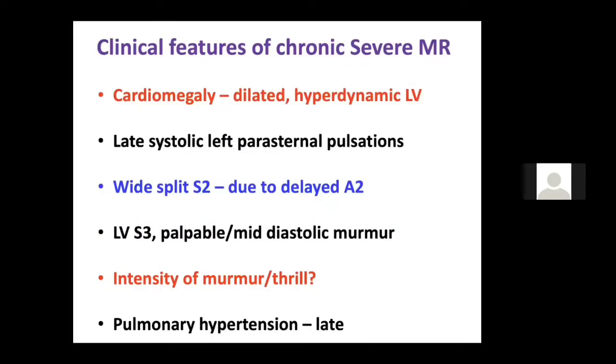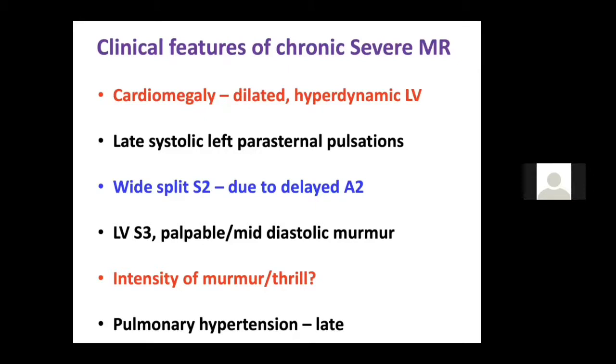What about the clinical features of chronic severe MR? Now we have discussed MS. What about MR? In MR, you should remember one thing about the pulse. The type of pulse you get in MR is a mini collapsing pulse. It is called a mini water hammer pulse because a water hammer pulse is a high amplitude pulse with a wide pulse pressure. In MR, the pulse pressure is normal, but it's jerky. The upstroke is very fast, but you get a normal pulse pressure and not a wide pulse pressure. That is why it's called a mini collapsing pulse. It's a jerky type of pulse.